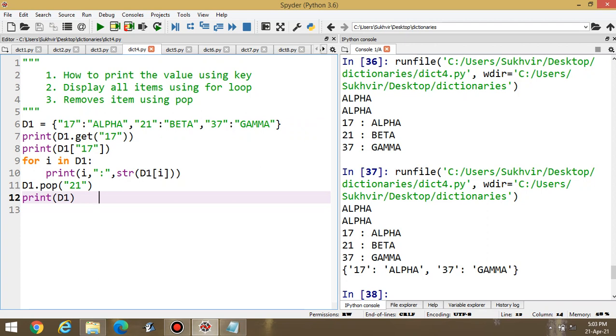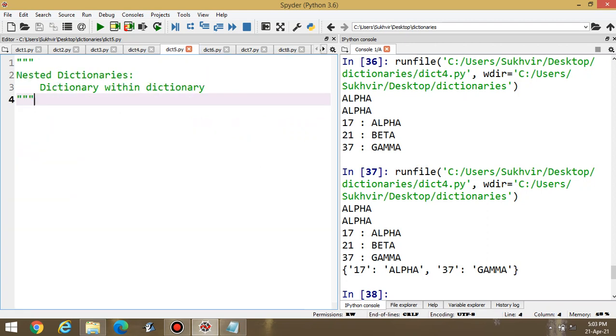All the contents depends upon key. You can change the value, but you can delete only with the help of keys. This one is the priority of dictionary.